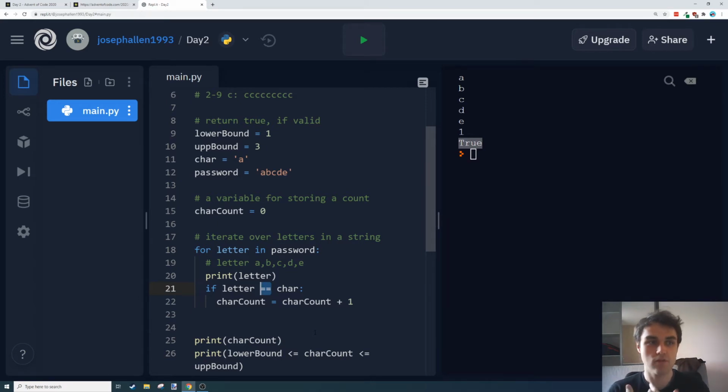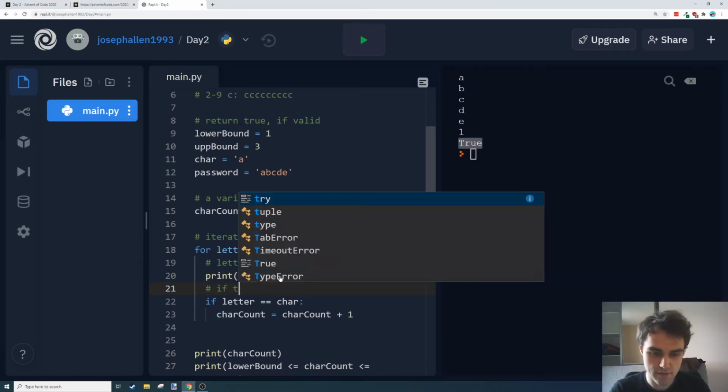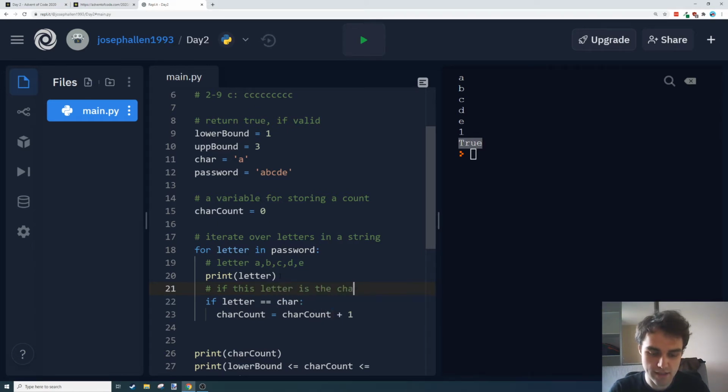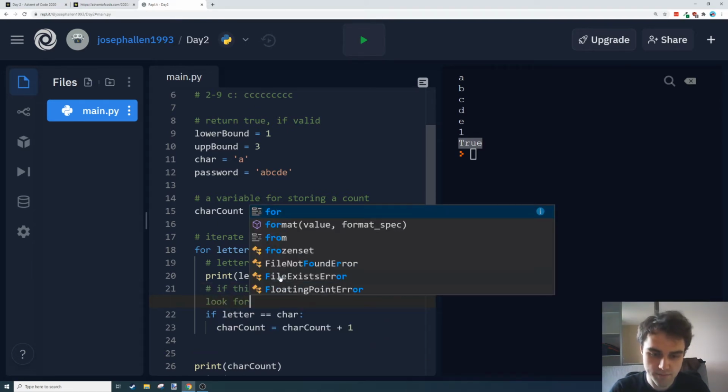So as we've seen before, we use the equals sign for assignment. So the double equals sign is used to compare two things. So in English we might say, this thing is equal to another thing. Is 2 + 2 = 4 would evaluate to true. And in this case, if we're saying if this is true, then we run this code. So if this letter is equal to the character we're looking for, we run this code below, which will increment our character counter.